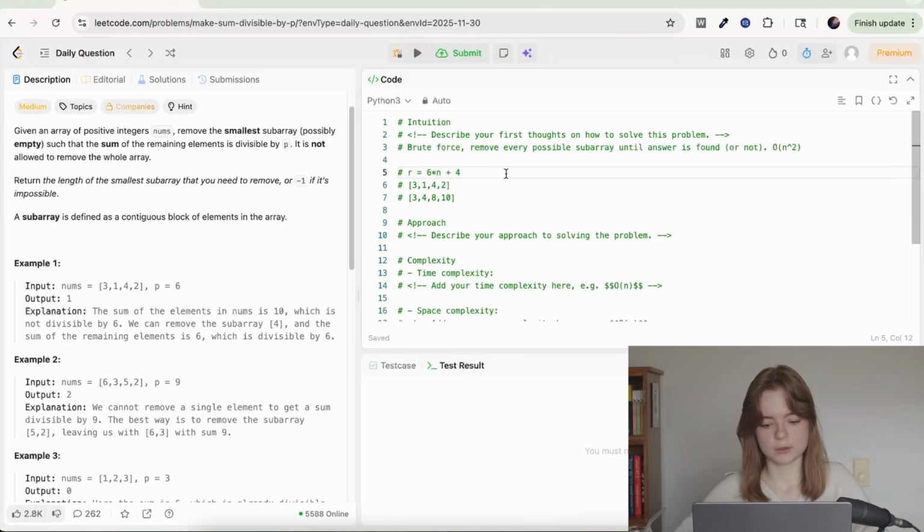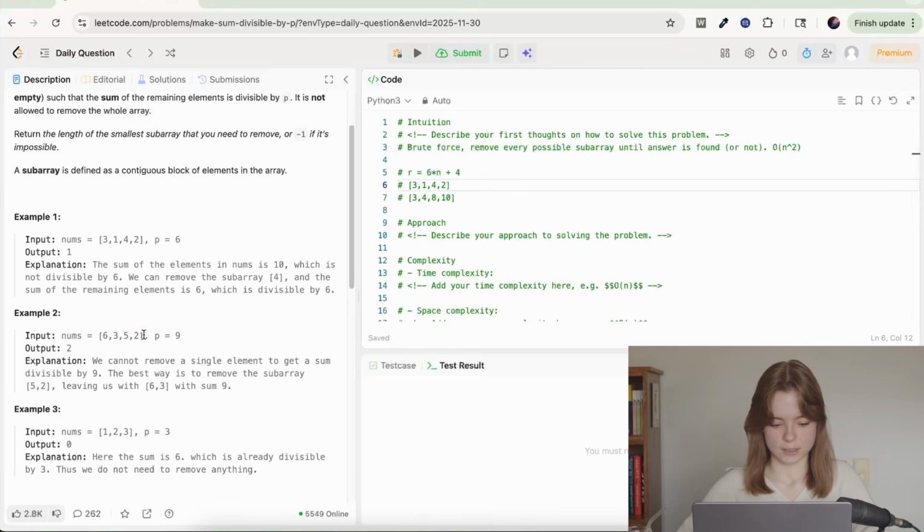Okay, but for this one, we only need 4. So our best case scenario is that we only need to remove one of the elements. So we would probably want to first iterate through the regular array and say, okay, 3 doesn't fit, 1 doesn't fit, 4 fits. We can return 1. But if we get to the end of this and we say something like this,